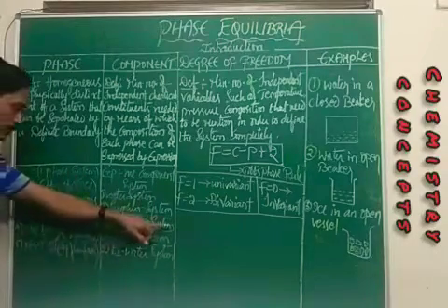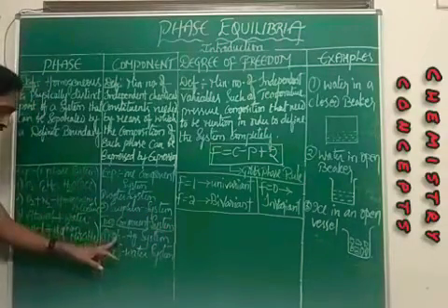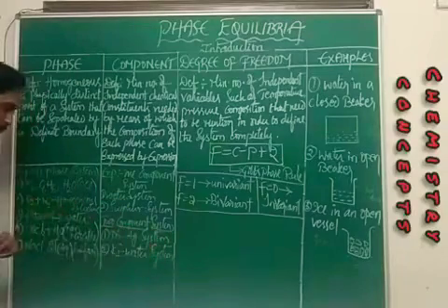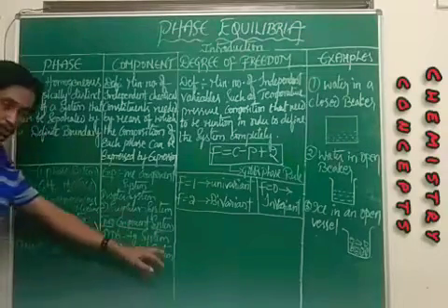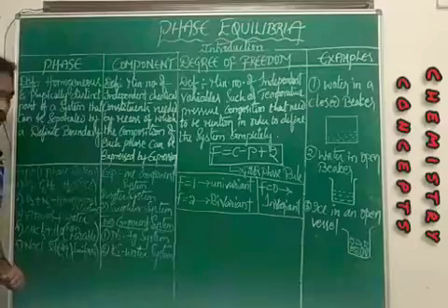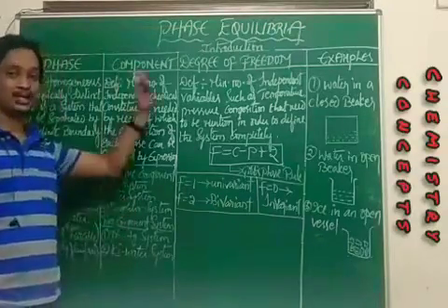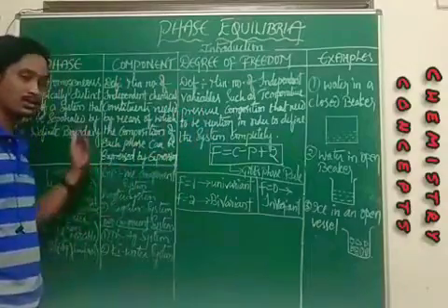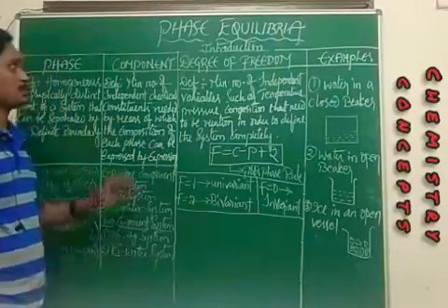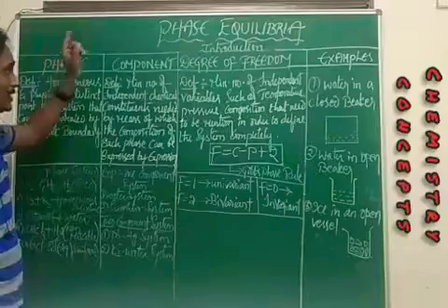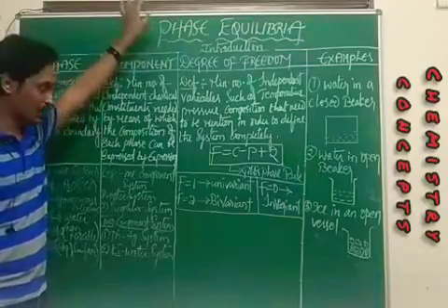And for a two component system, we have the lead silver system and the potassium iodide water system. So we shall discuss all these four in the next classes or in the next videos. Today we shall discuss only the introductory part of phase equilibrium.